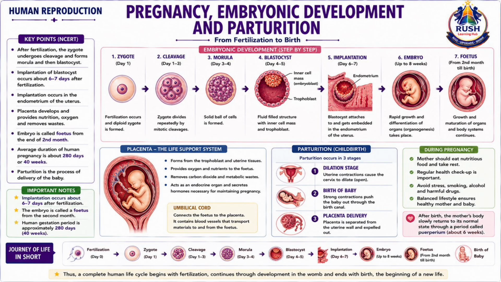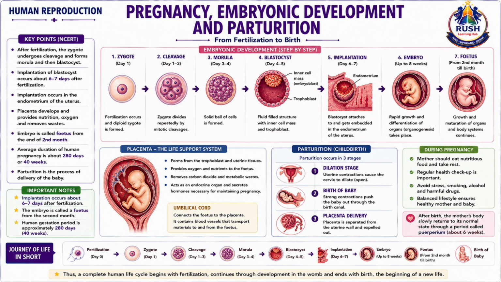At the end of pregnancy, childbirth occurs through a process known as parturition. Parturition is initiated by hormonal signals from both the fetus and the mother. It occurs in 3 stages. The first stage involves dilation of the cervix. The second stage is the delivery of the baby through the birth canal. The third stage involves the expulsion of the placenta from the uterus.